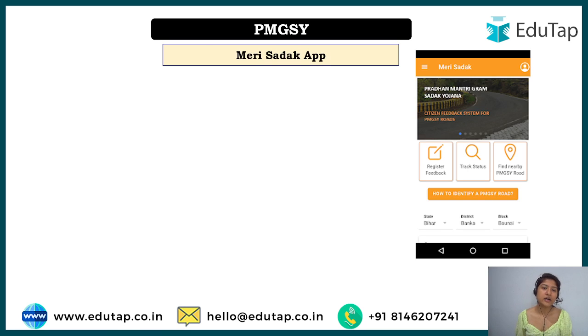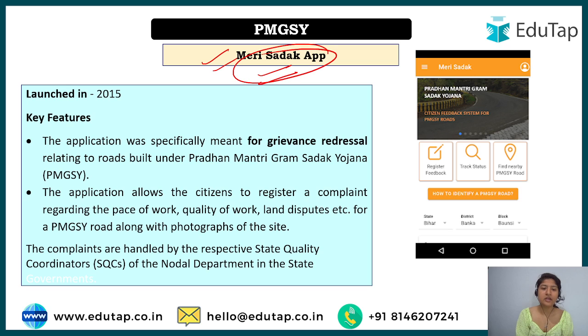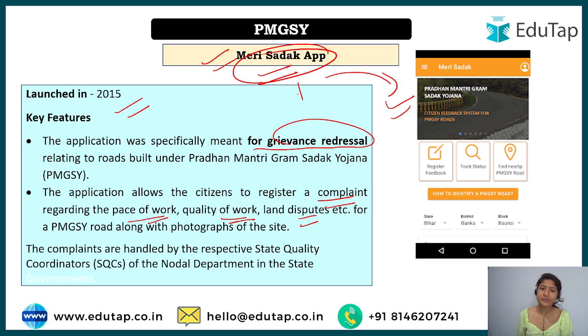And here one more thing, there is one app, the Meri Sadak app. This particular app was made by the government and launched in 2015, specifically for grievance redressal. What does it mean? Any citizen living in a Grameen area, in a village area, can register a complaint regarding the pace of work. If the pace of work is slow, if the quality of work is not good, if there is some land dispute, for example, a road has been made in a particular area, but a citizen says that it is his land and they are making the road on his land. All these grievances can be addressed through this app, the Meri Sadak app.